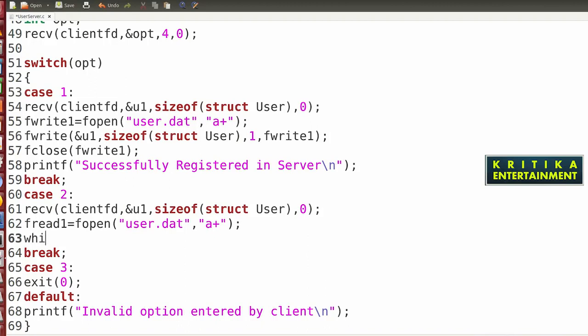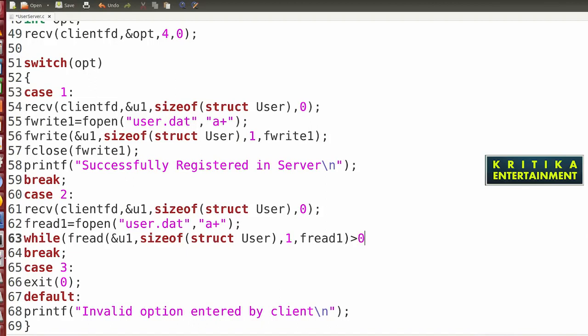While fread, ampersand u1, then sizeof struct user. It will read one by one record from the file.